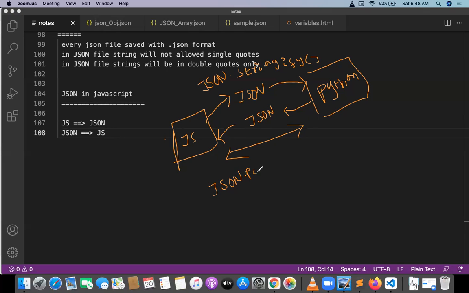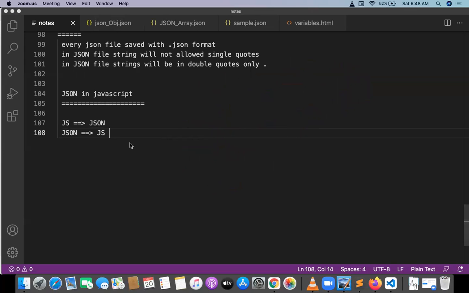The JSON.parse method is called parse. One is JSON.stringify, one is JSON.parse. JSON.stringify stringifies JavaScript to JSON, and the parse method parses JSON to JavaScript. So these two things we have to understand, very important and very simple. Let's do some programs on these stringifying and parsing methods.